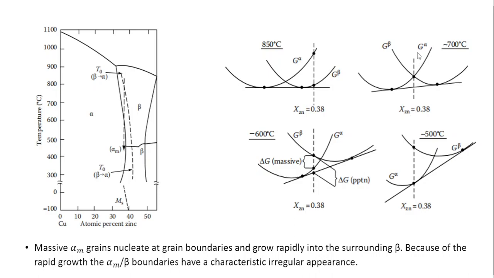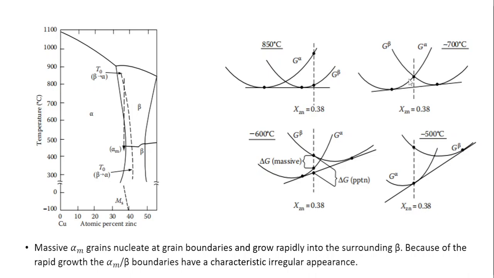And if we come to nearly 700 degrees Celsius, for an alloy containing a mole fraction of 0.38, the alpha and beta phases have the same free energy. So this is the temperature corresponding to T0, but nevertheless the equilibrium phases have these two compositions.